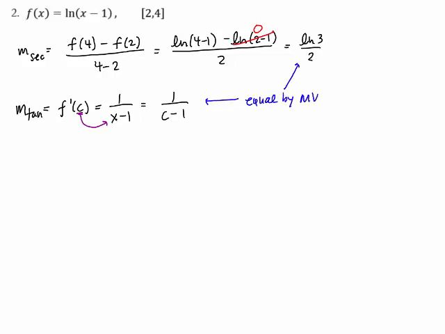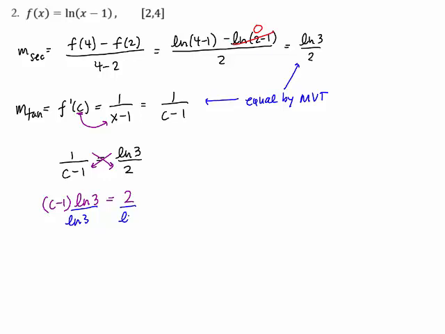They have to be equal by the mean value theorem. We just want to find where. That means that we have 1 over c minus 1 equals the natural log of 3 over 2. To get out of these fractions, let's cross multiply. That would give us c minus 1, the whole denominator, times the natural log of 3 equals 1 times 2, which is 2. And we want to get c alone, so let's divide by the natural log of 3.